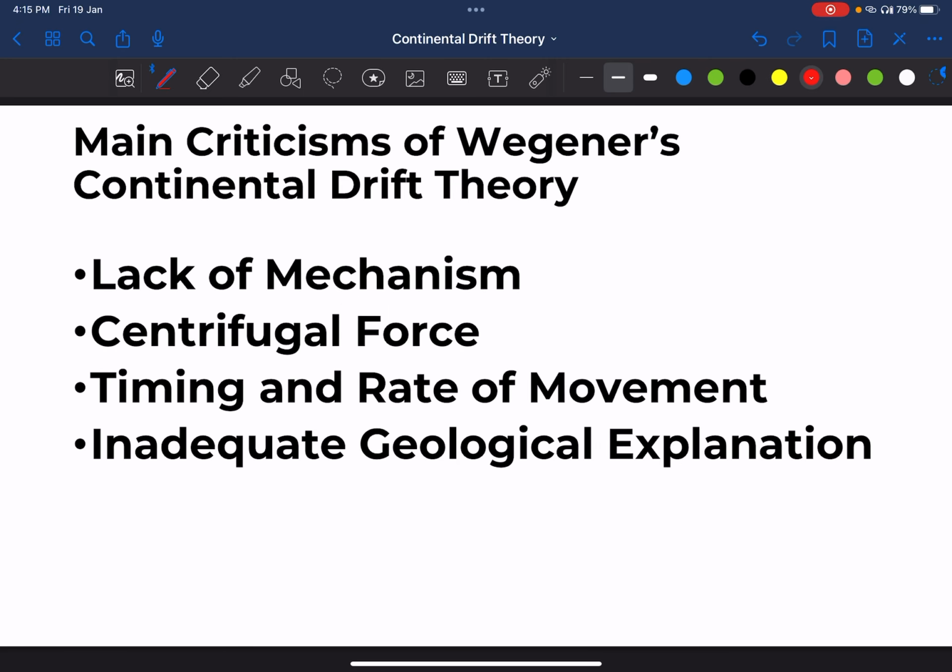So वैगनर ने ये सब पूरी थ्योरी हमें दी, and this theory had very much significance on geology, on geographical studies, but he lacked certain things. His theory lacked certain things. क्या क्या lack किया? He could not tell the exact mechanism of how this theory worked or the origin of the force, कि किस फोर्स के कारण कॉन्टिनेंट ड्रिफ्ट हो रहे हैं, वो चीज वो नहीं बता पा रहे थे. He was not able to do that.